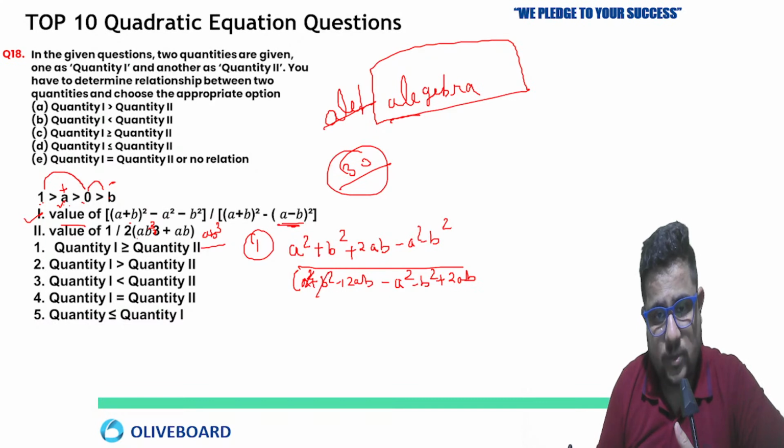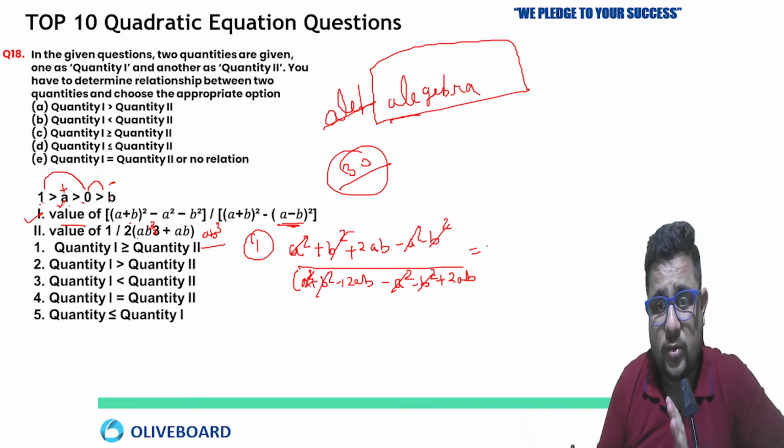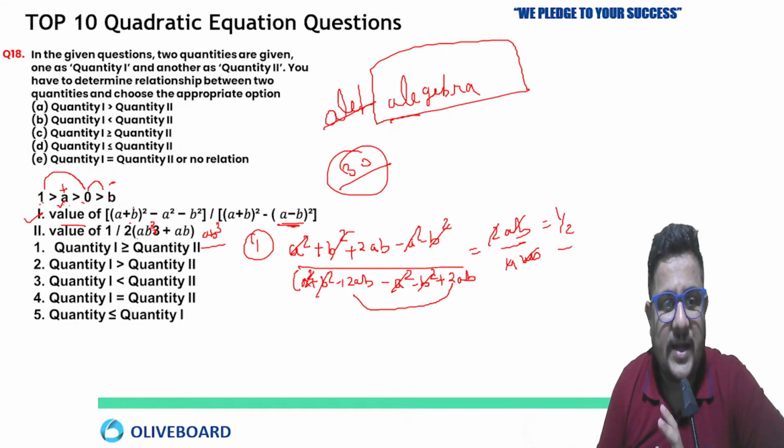So a square, b square will be cancelled. Definitely you are going to get 2ab by 2ab plus 2ab, means 4ab. ab cancel, 2 by 4 means half. So the value of the first quantity is half, 1 by 2.